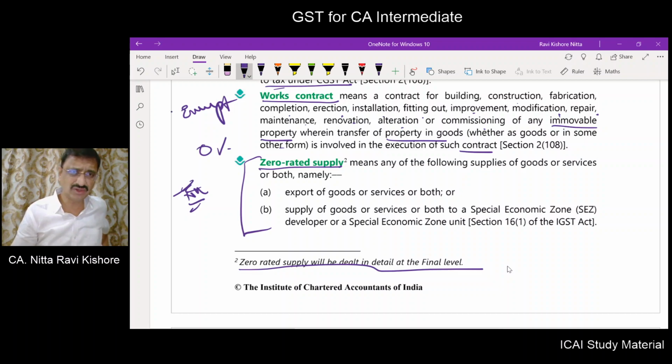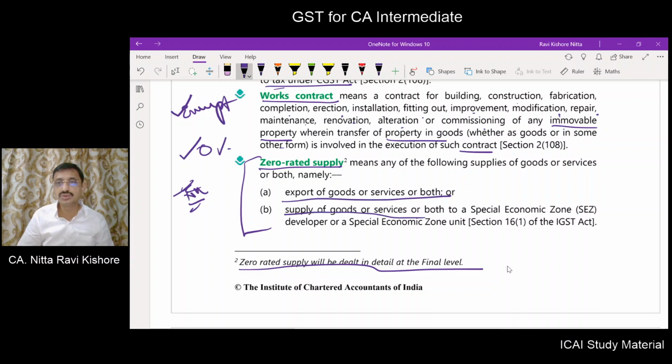In either of the cases, you will not be paying any GST. But one supply you will call as exempt supply, and one supply you will call as zero rated supply. Both have different categorizations. What do you mean by zero rated supply? Supply of goods or services or both, namely export of goods or services or both, or supply of goods or services or both to SEZ developer or SEZ unit.